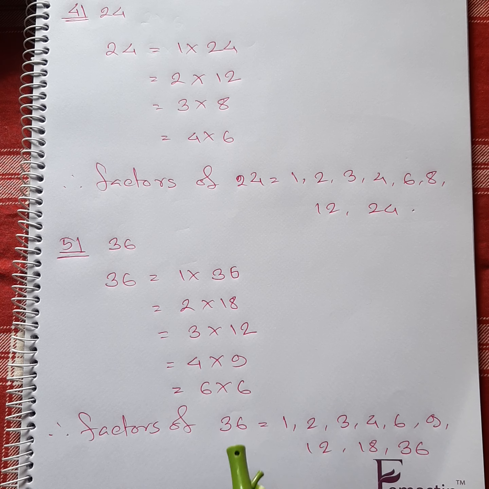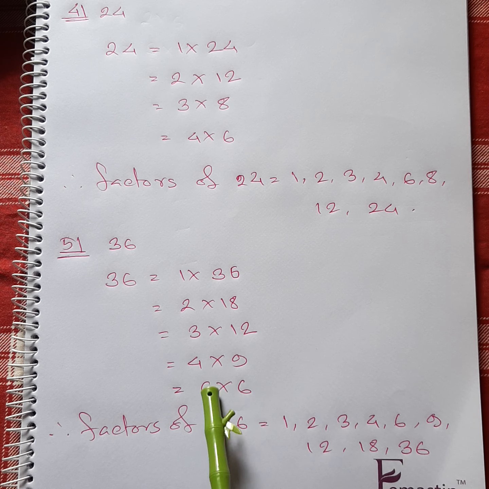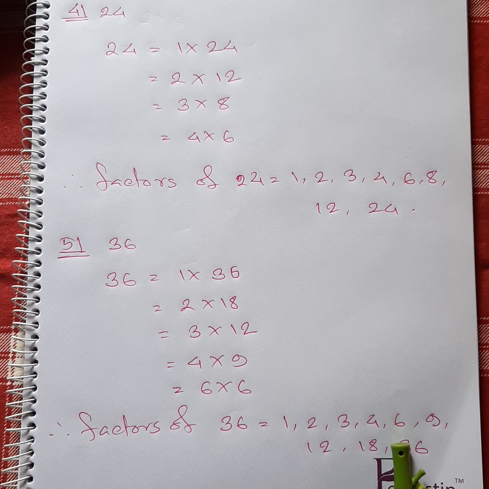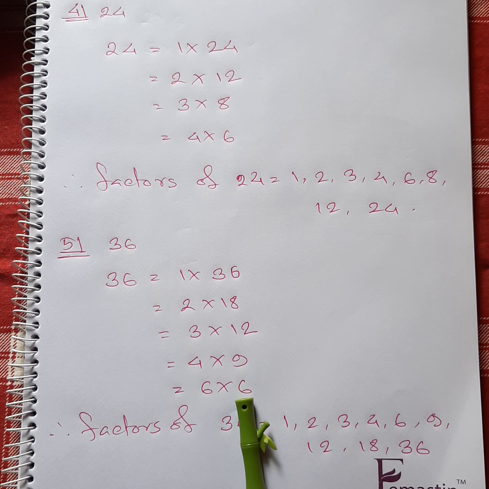And for 36, you know it: 1 thirty-six is 36, 2 eighteens are 36, 3 twelves are 36, 4 nines are 36, and 6 sixes are 36. You can see that there are two 6s over here, but no, we are going to write down only one 6. If the numbers are repeated, you don't have to write both of them, you will write down only one.